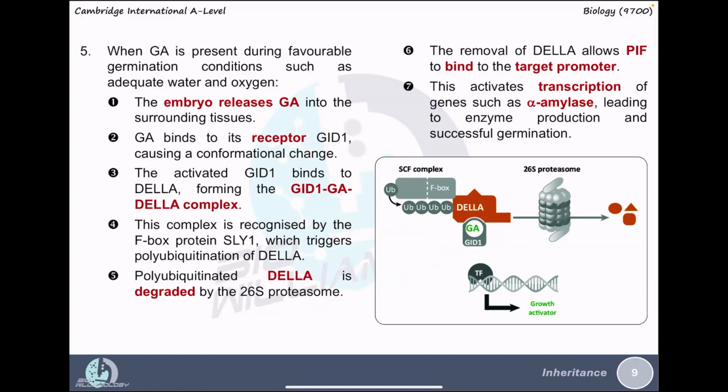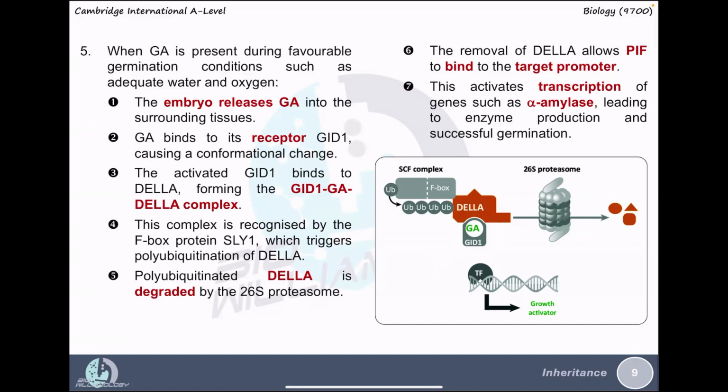We can see that in this diagram. For our syllabus, a much easier way to describe it is: gibberellic acid binds to the receptor, and this results in the breakdown of the DELLA protein in a series of reactions to free the transcription factor PIF. The PIF now binds to the promoter, RNA polymerase binds to the promoter and initiates the transcription process, where the alpha amylase gene is transcribed to produce alpha amylase.